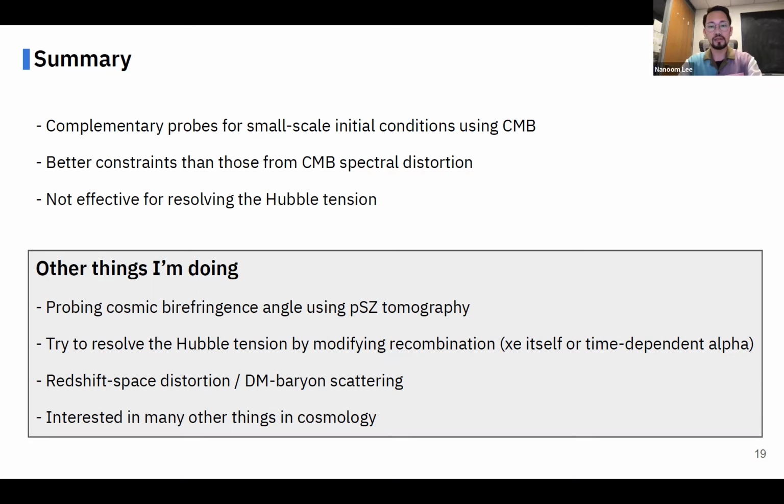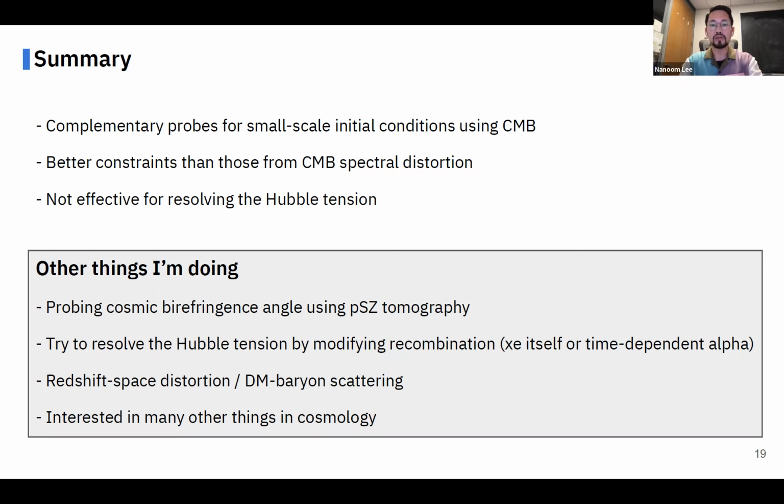And our results are better than current constraints from CMB spectral distortion. And we concluded the small-scale baryon perturbations from isocurvature initial conditions are not very effective to resolve the Hubble tension in this way. This is the end of my talk.